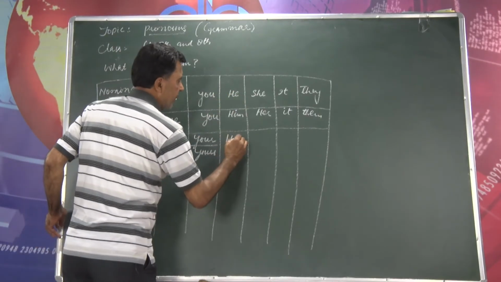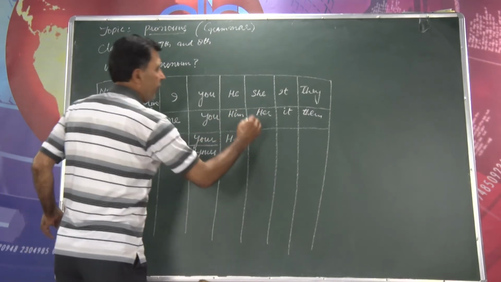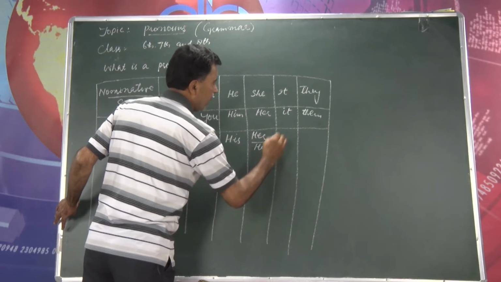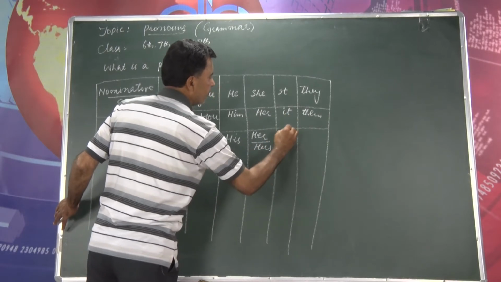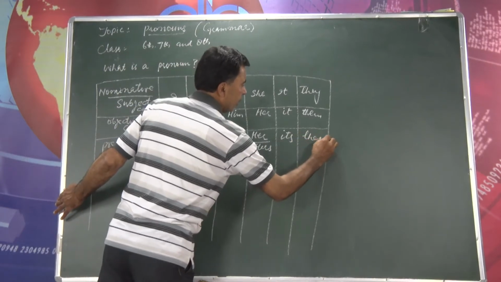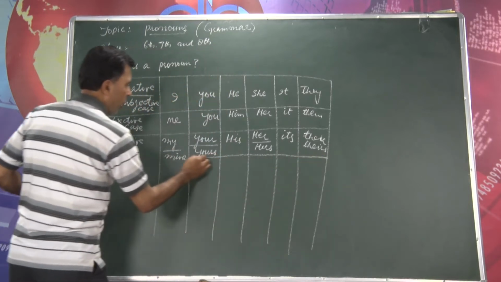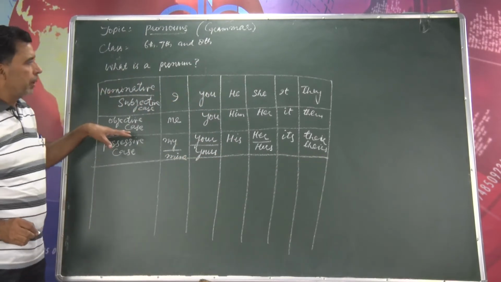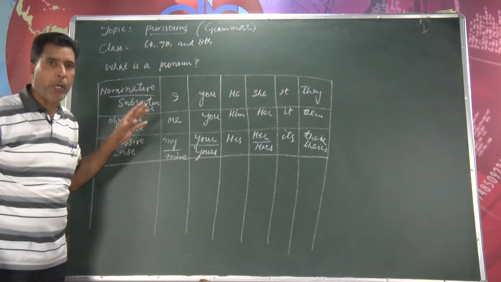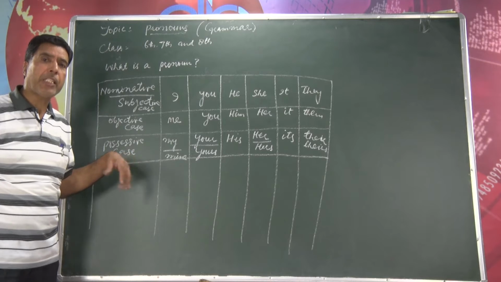We write his. When we talk about possessive pronouns, we use her as well as sometimes hers, and we use its, their or sometimes theirs. These are the nominative pronouns, or we can say personal pronouns: subjective case, objective case, and possessive case.